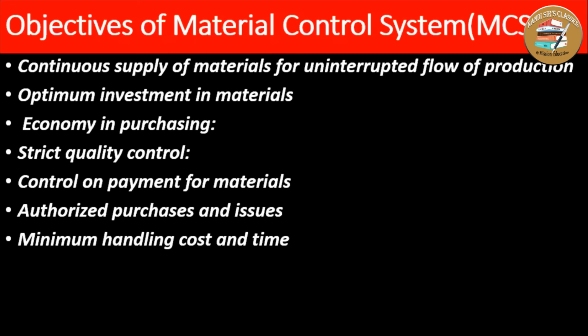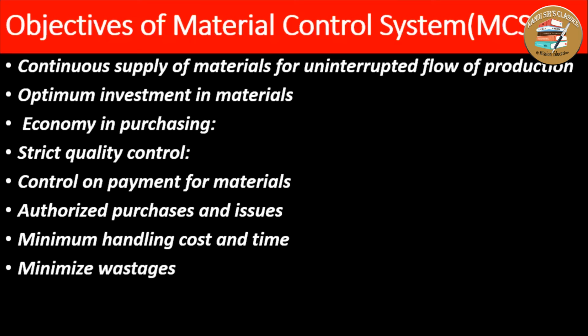Another objective is that the material control system ensures minimum handling cost and time. That means the material should be stored in such a place that there is minimum handling cost, and also minimum time to handle from the store to the department, or from one department to another department in case of a transfer. That's why we can avoid the wastages of material.